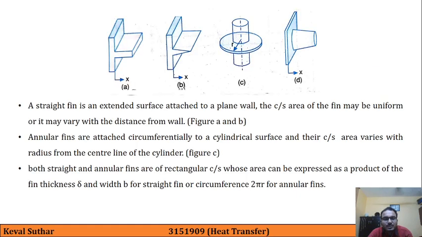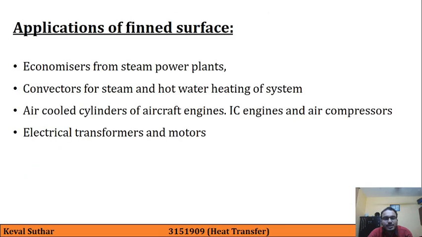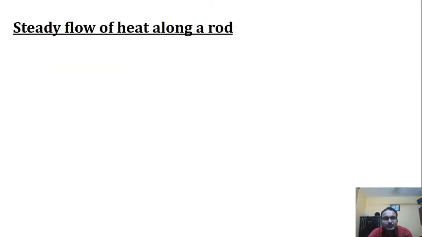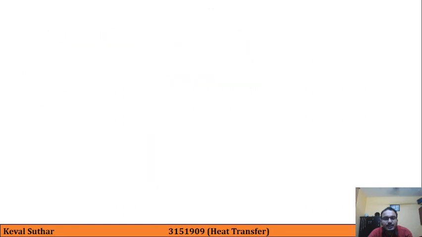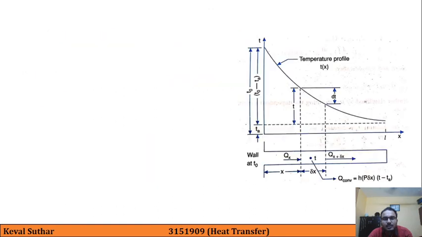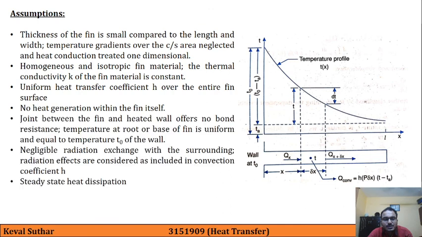These are 4 types of fin. Then applications. Then we started with the general theory of this chapter, that is the governing differential equation. We obtained the cross sectional area and perimeter, and then these are the assumptions.